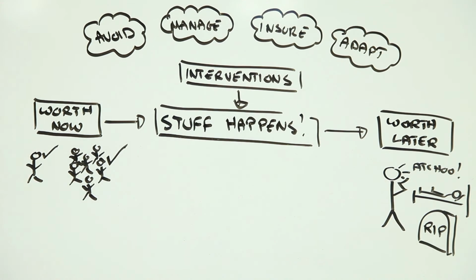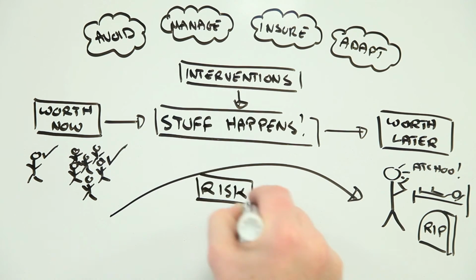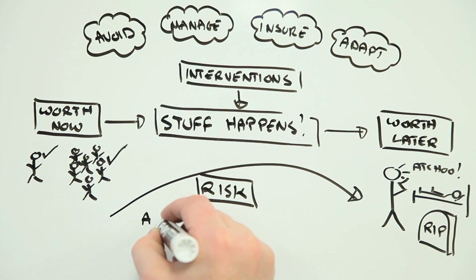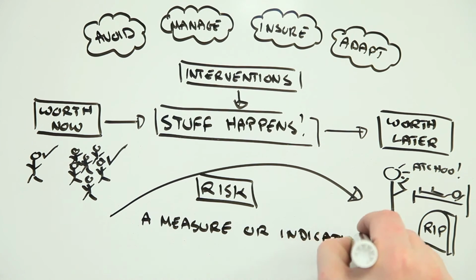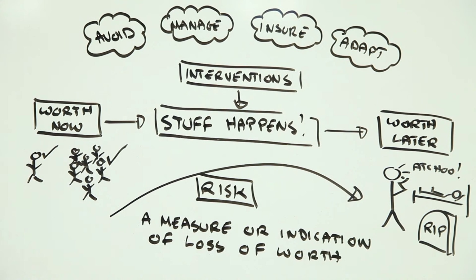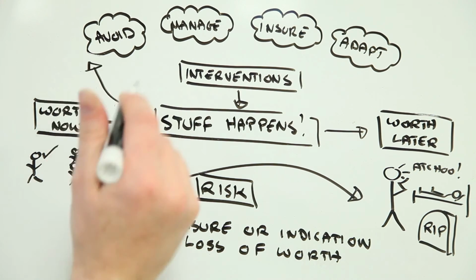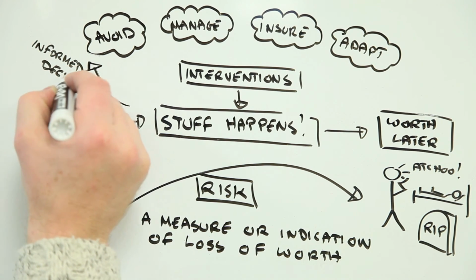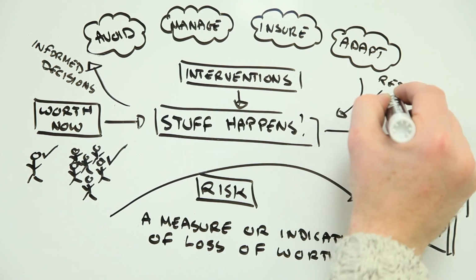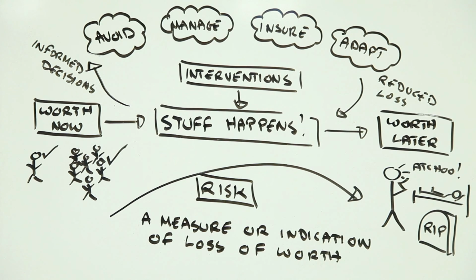To minimize this loss of worth, we need to know what contributes to ill health, how big an effect we're looking at, and how best to intervene. And this is where understanding health risk, that number that indicates the probability of a specific health impact occurring, is so important. However, calculating health risk is not easy.